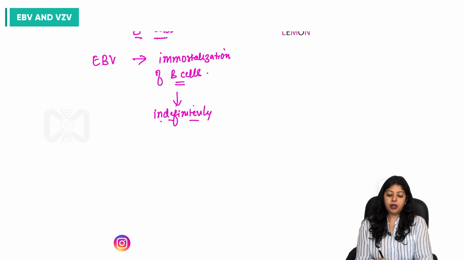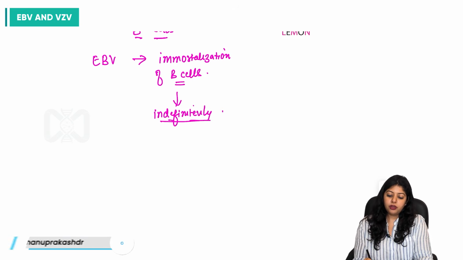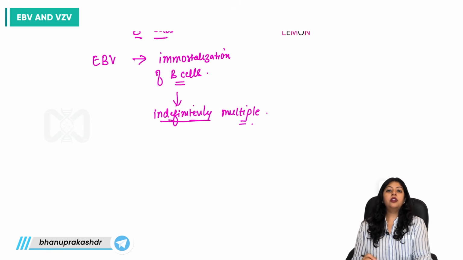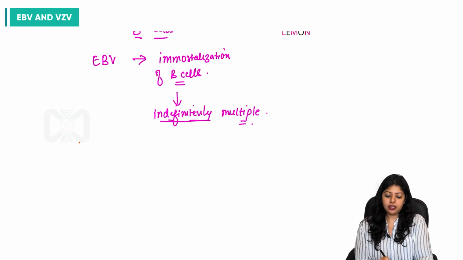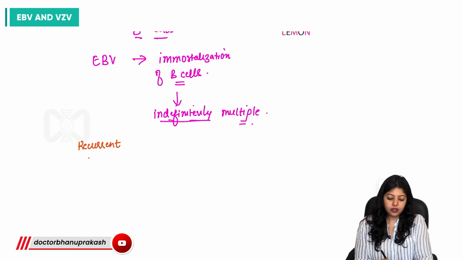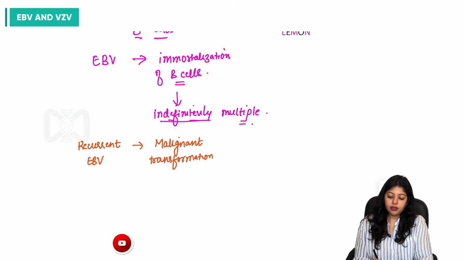And with recurrent EBV infection, there comes a time when malignant transformation of B cells occurs.